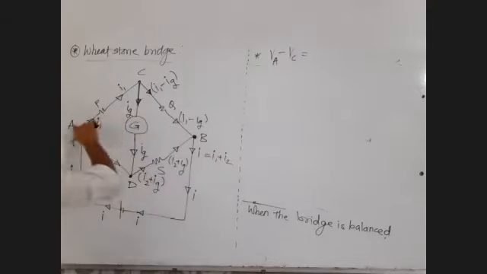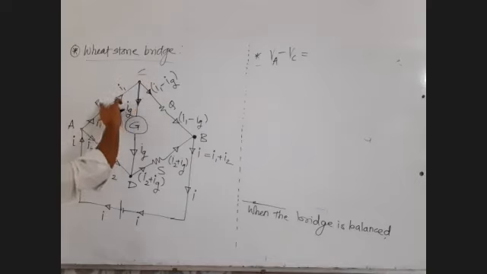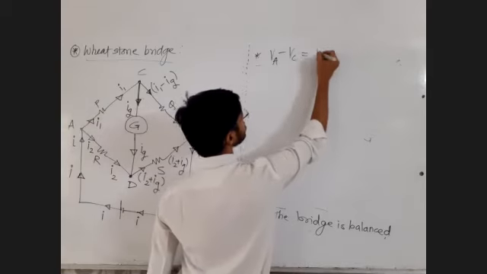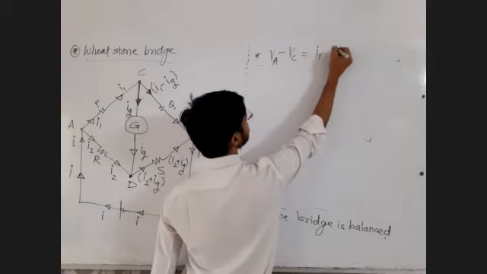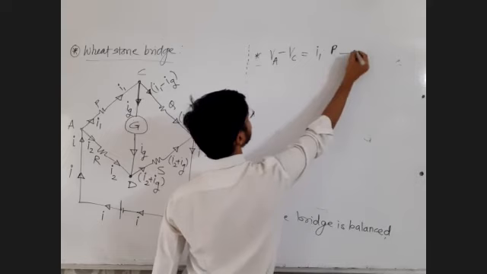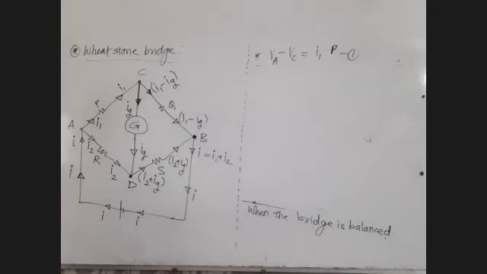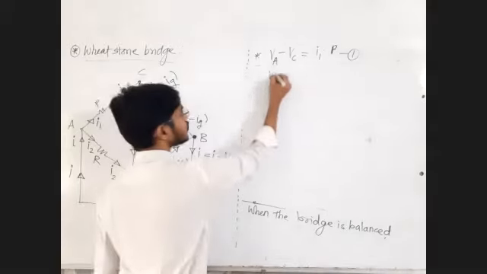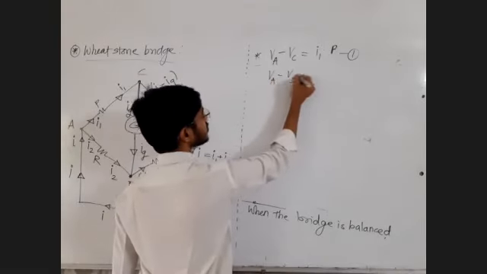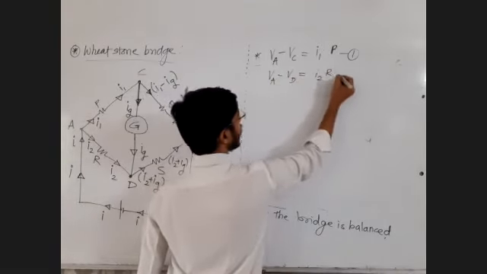Potential difference is equal to current into resistor, I1 into P. Equation number 1. Similarly, VA minus VD, higher potential minus lower potential. Potential difference is equal to current into resistance, I2 into R. VA minus VD is equal to I2 into R, equation 2.